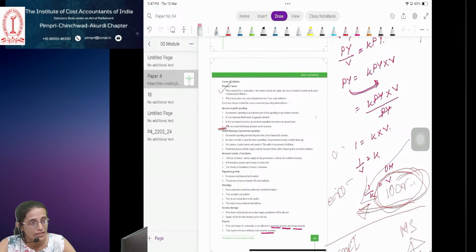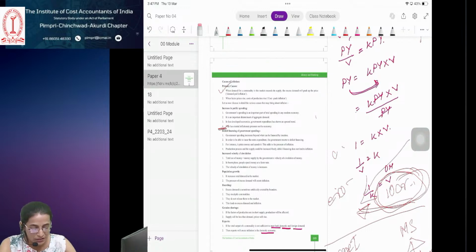The basic infrastructure facilities will get blocked, so it will be difficult to bring the raw material. It will create bottlenecks in the production process, that is, hurdles in the production process. That's why the supply will be less. Supply is less, the demand remains the same, so in that case the price will rise.